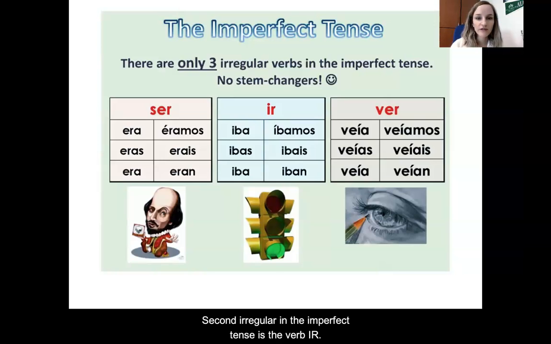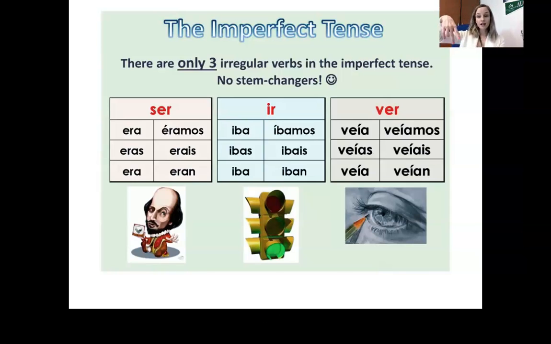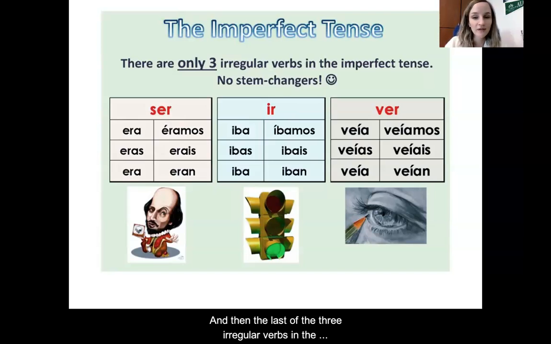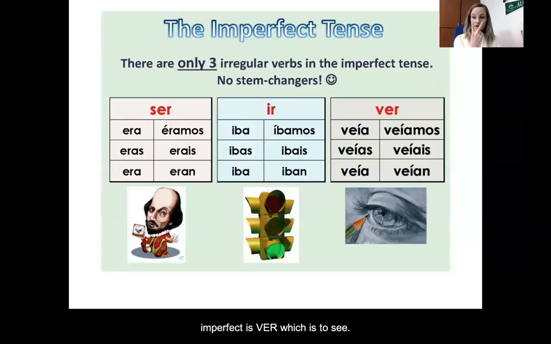Second irregular in the imperfect tense is the verb ir. Ir means to go. We have iba, ibas, iba, íbamos with the accent on the nosotros form, ibais and iban. And then the last of the 3 irregular verbs in the imperfect is the verb ver, which means to see. We have veía, veías, veía, veíamos, veíais, and veían.